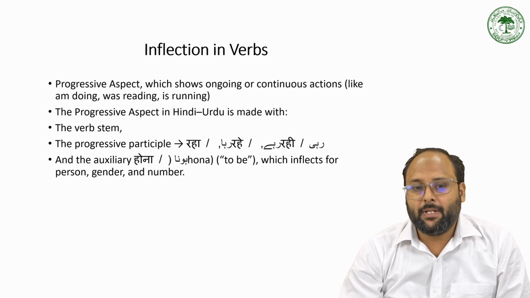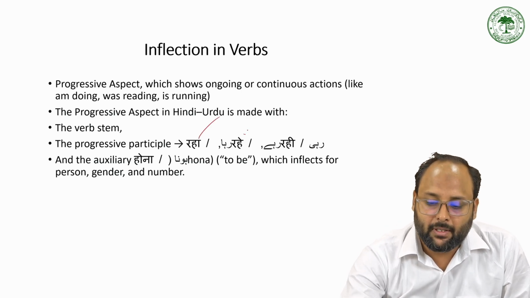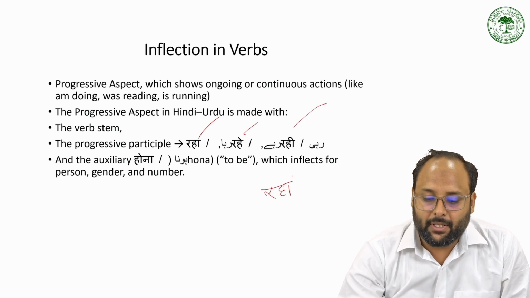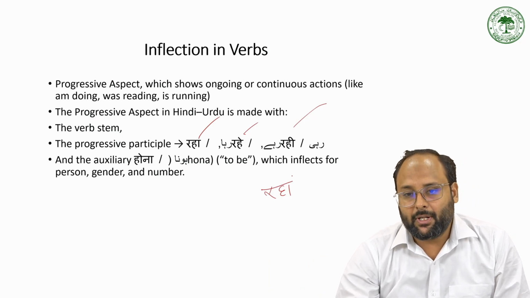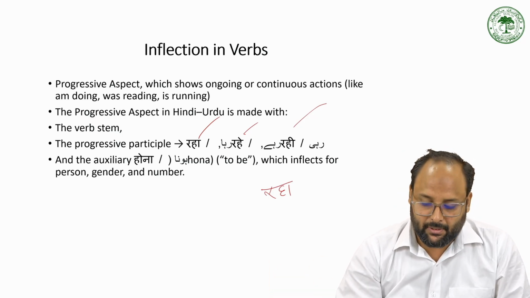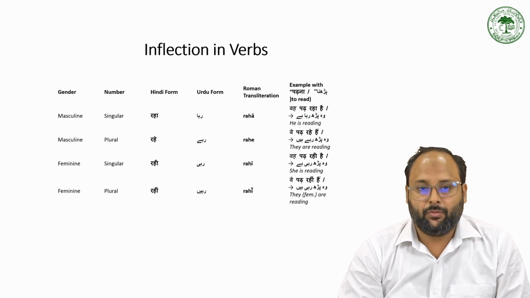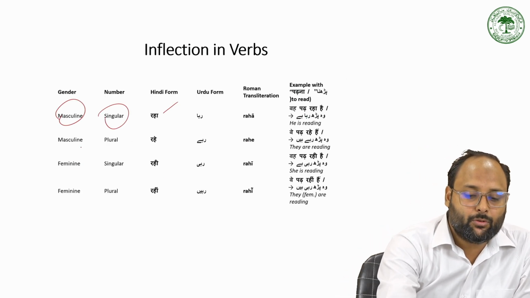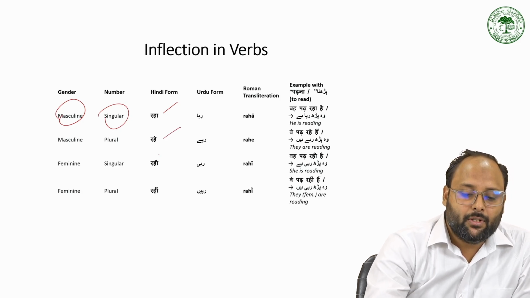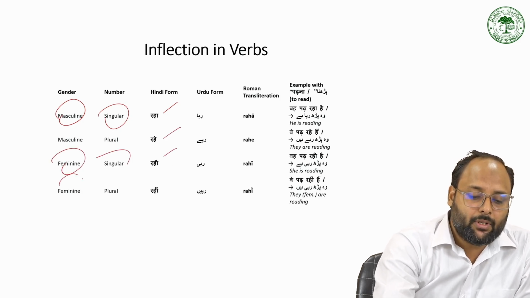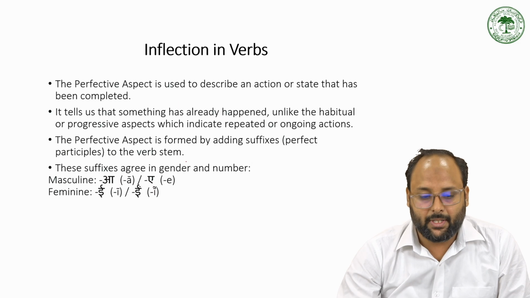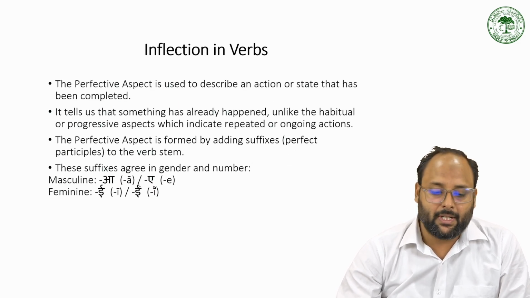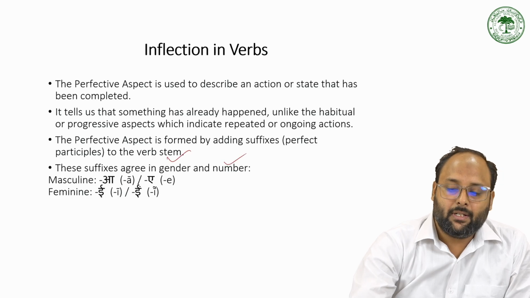So in the progressive aspect, simply we have raha, rahe, and rahi. The progressive aspect is raha, but it also changes according to the number and gender into rahe and rahi. For masculine singular we have raha, for masculine plural rahe, for feminine singular rahi, and for feminine plural we also use rahi. So that is the change we have. So for inflection, the suffixes are added with the gender and number.